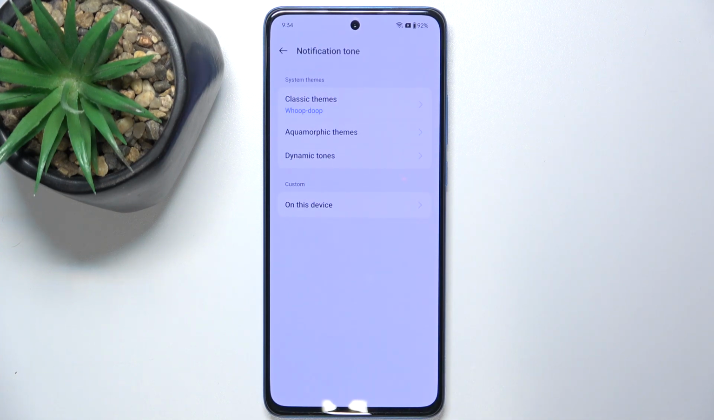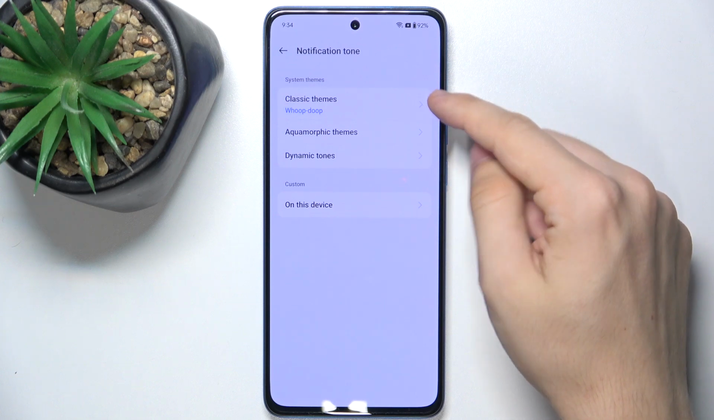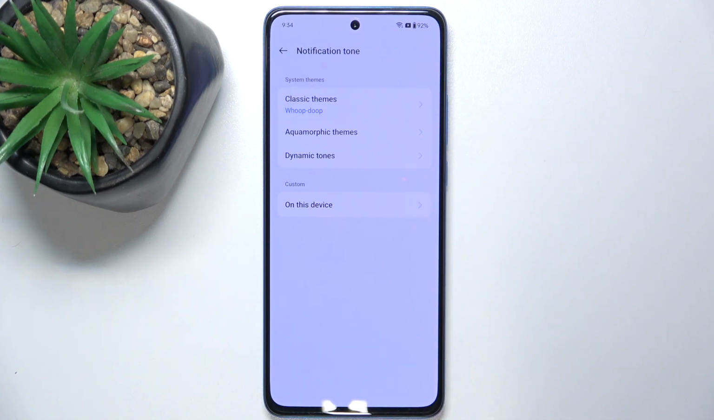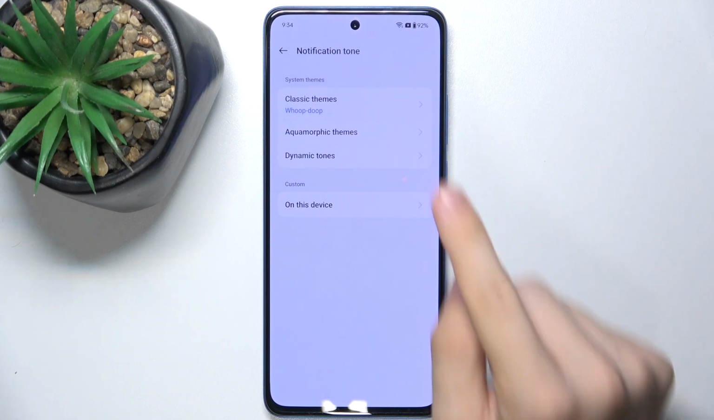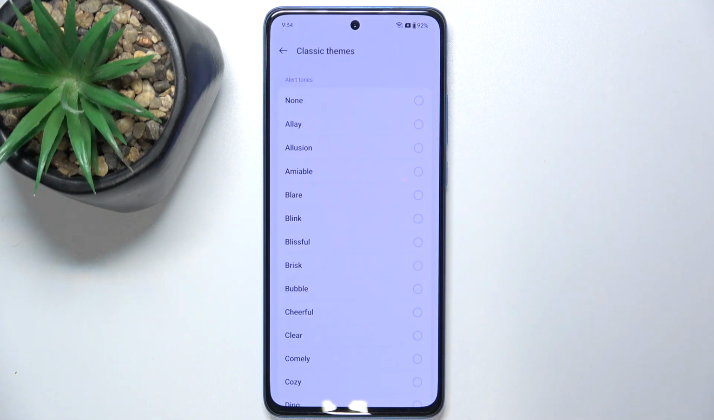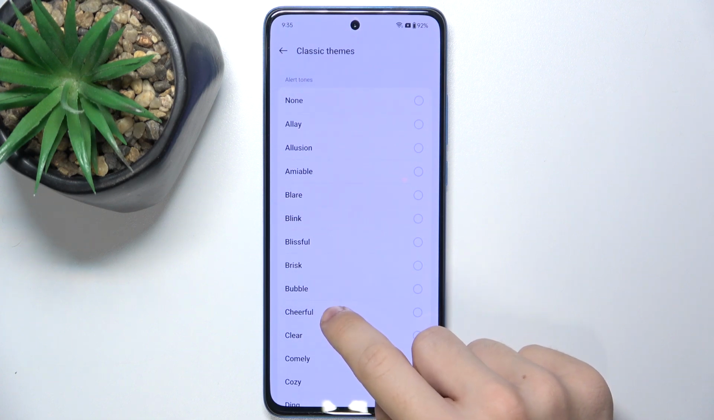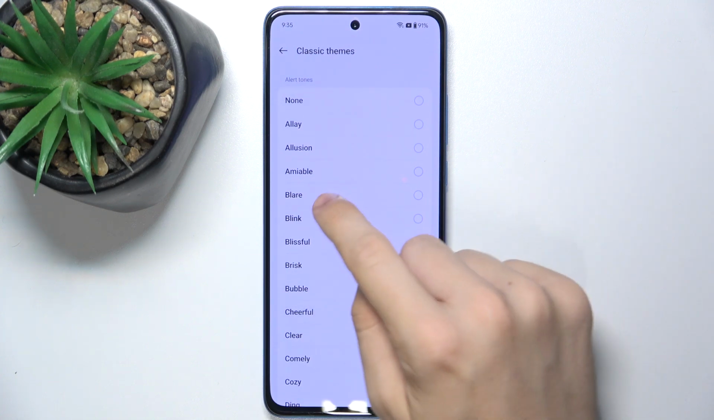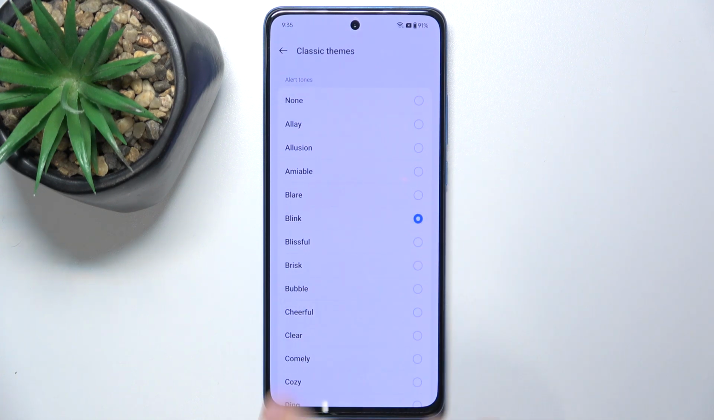Here you can choose either classic themes, aquamorphic themes or dynamic themes. Let's choose classic themes, and now you can choose a theme and you'll hear a preview of it, and you can choose if you like it or not. Let's say, for example, cheerful or bling.